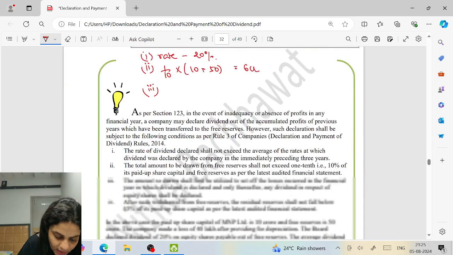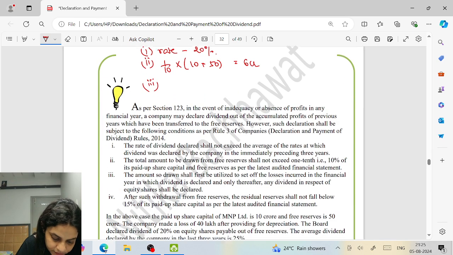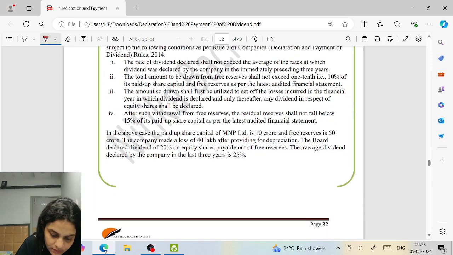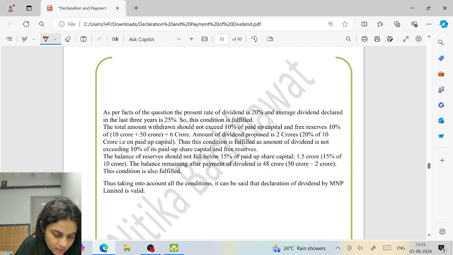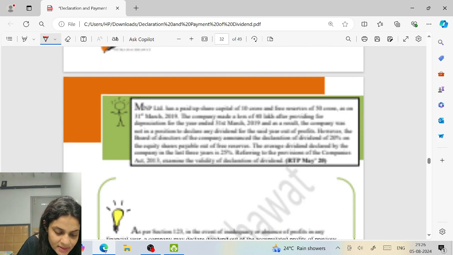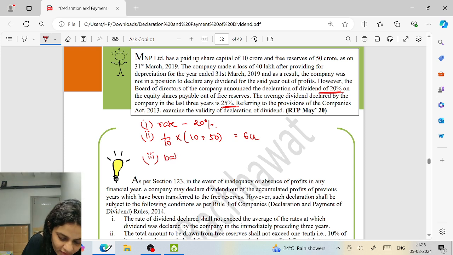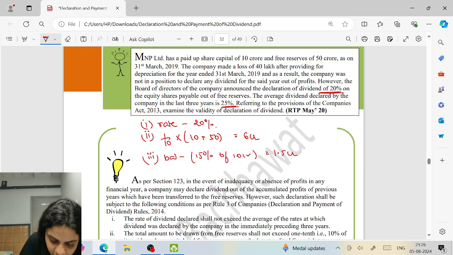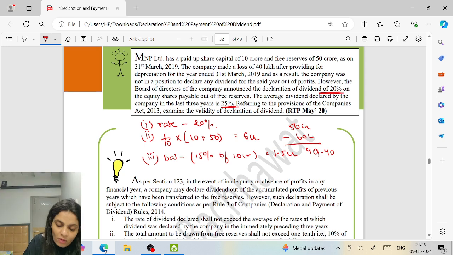And the balance, the third point. They have not shown the calculation. They have shown. Well, then the balance will always be there. Here it's very obvious. It should not fall below 15% of 10 crore, which is equal to 1.5 crore. 50 crore is there minus 60 lakh. How much is left? 49.40. Right? So obviously, is my minimum balance maintained?